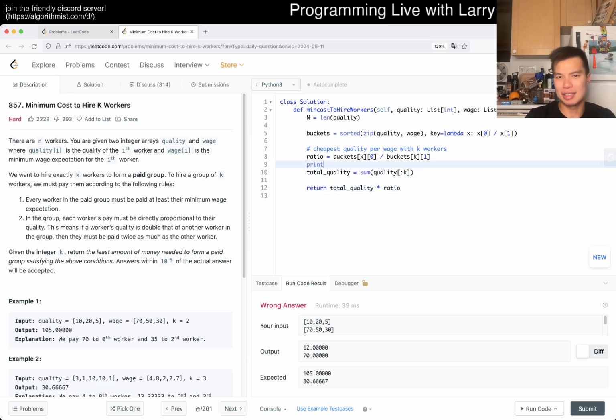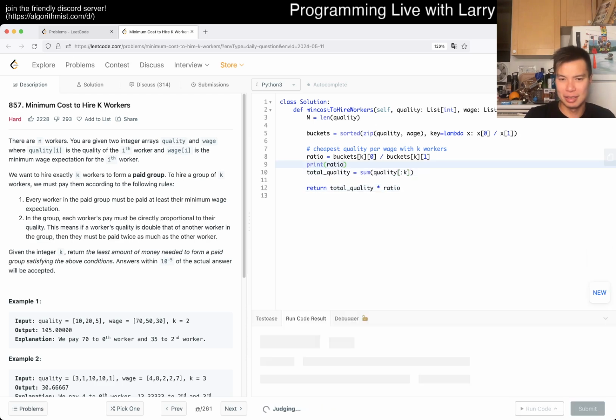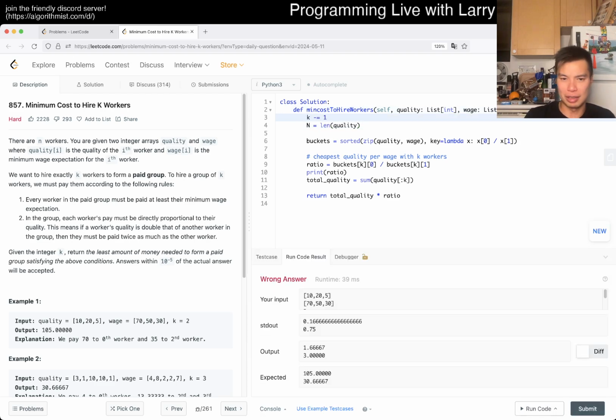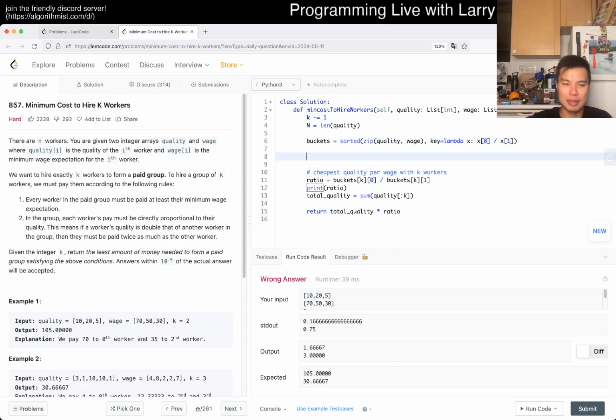Am I weird? That doesn't make sense. Okay, 0.4. Why is this 0.4? K is 2. So okay, this is 1 indexed the way that I did it. Not quite right. Wait, what is going on here? Maybe my reduction was a little bit hasty, because this is very wrong. All right, let's just print it out. So we have 16 and 17. 17 is smaller than 16, Larry.